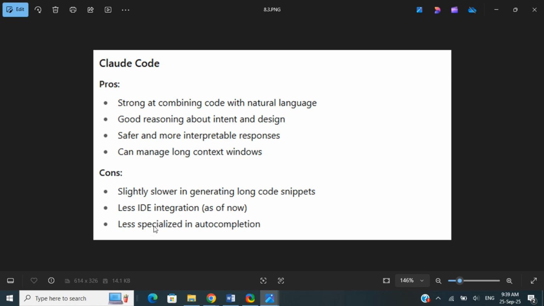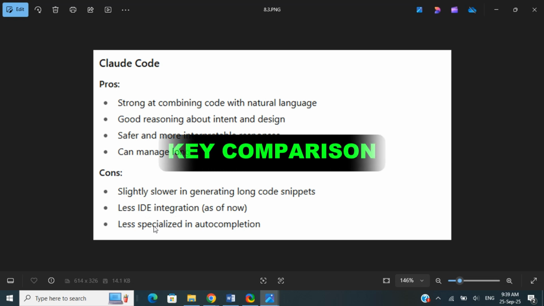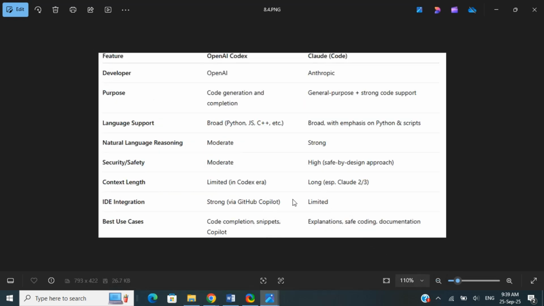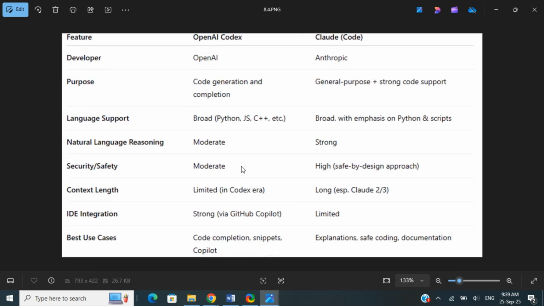Now let's compare these two platforms in terms of their features. OpenAI Codex is developed by OpenAI, and its main purpose is code generation and completion. Claude Code is developed by Anthropic, and its main purpose is general purpose plus strong code support.